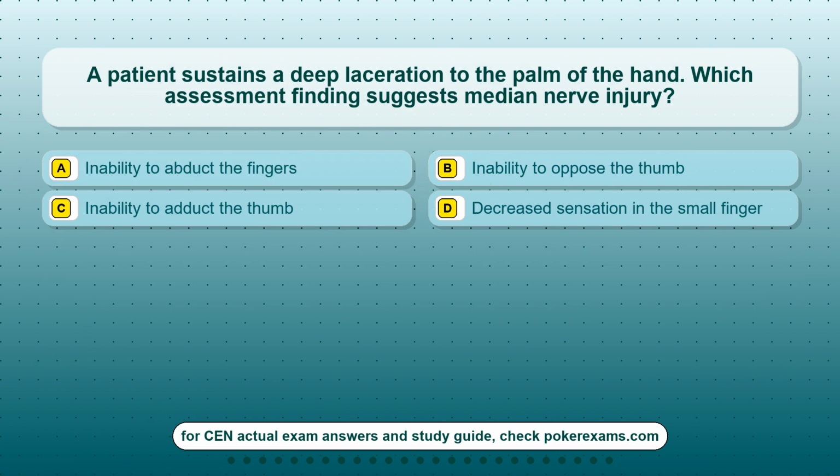Question 11. A patient sustains a deep laceration to the palm of the hand. Which assessment finding suggests median nerve injury? Option A. Inability to abduct the fingers. Option B. Inability to oppose the thumb. Option C. Inability to adduct the thumb. Option D. Decreased sensation in the small finger.